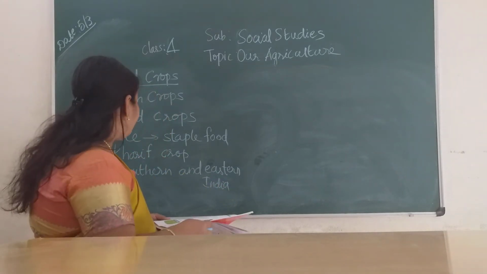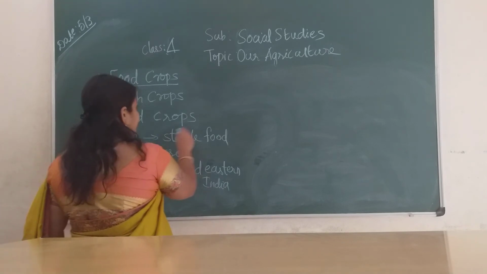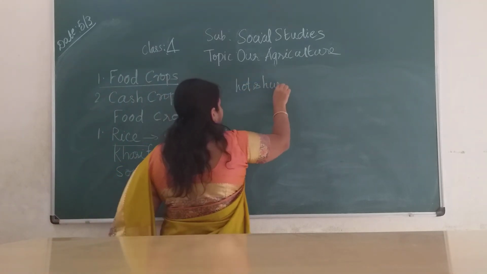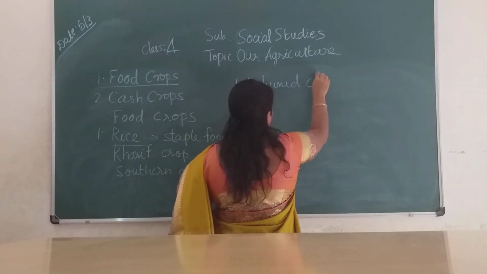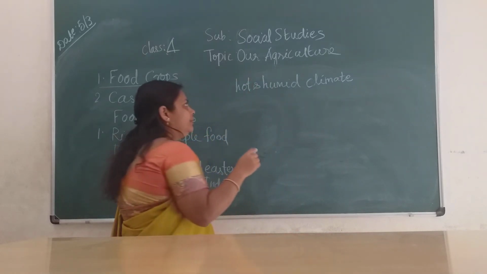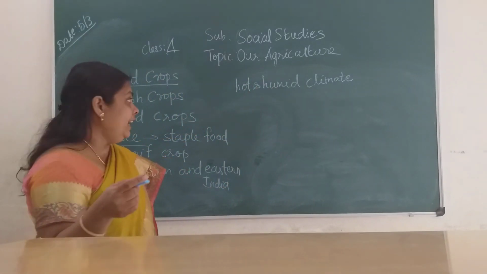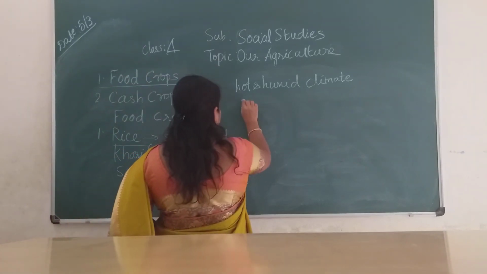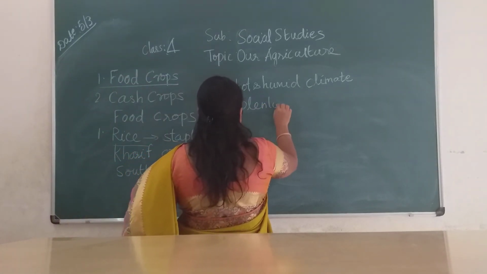For the growth of rice, it requires a hot and humid climate. In the climate lesson you could have learned what humid is, the amount of moisture content. Rice requires plenty of water, children.